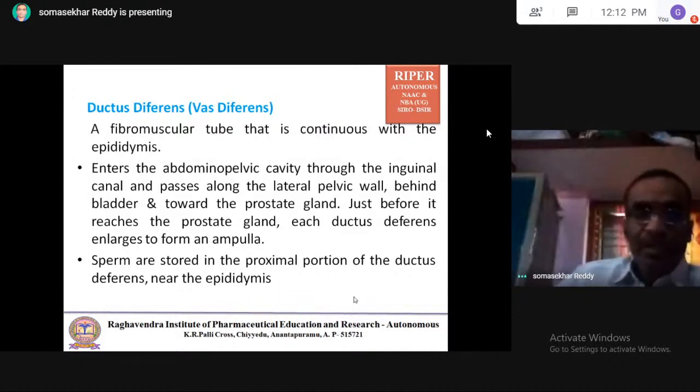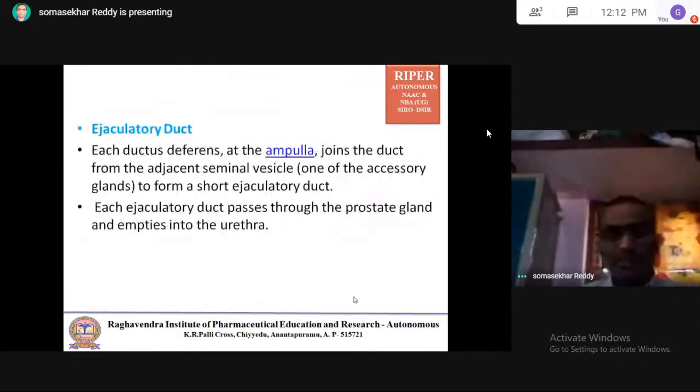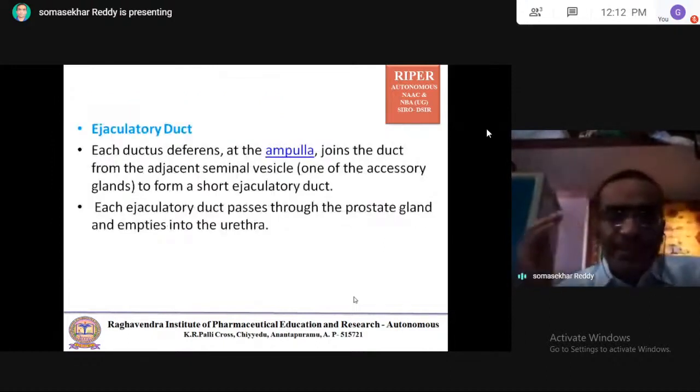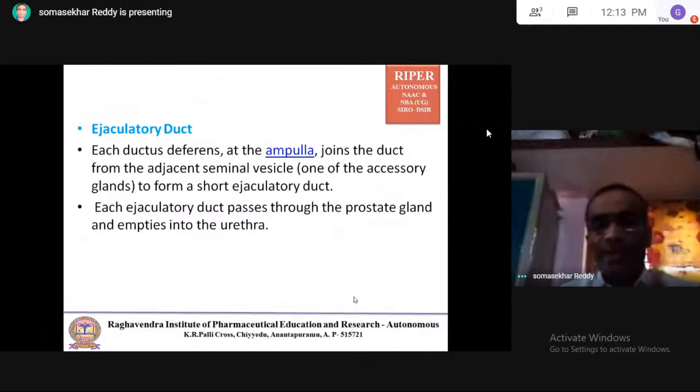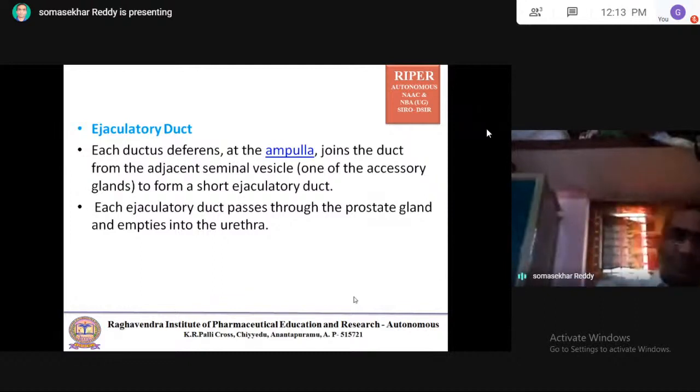Coming to the ejaculatory duct. Each ductus deferens at the ampulla joins the duct from the adjacent seminal vesicle, one of the accessory glands, to form a short ejaculatory duct.